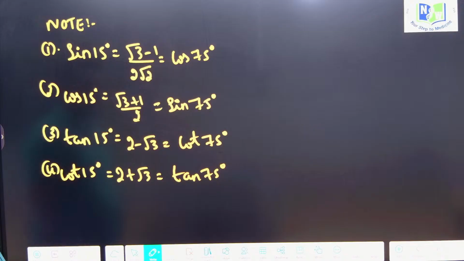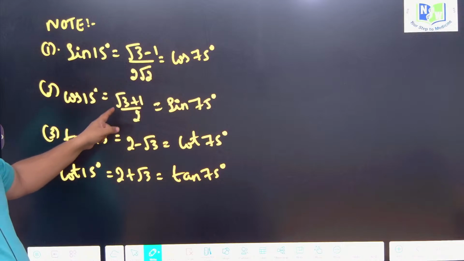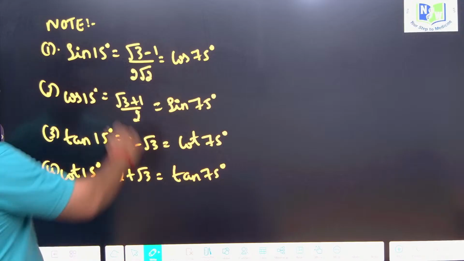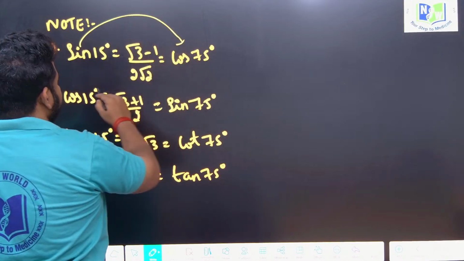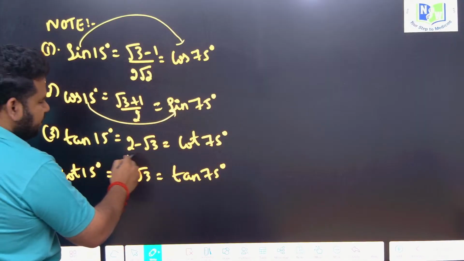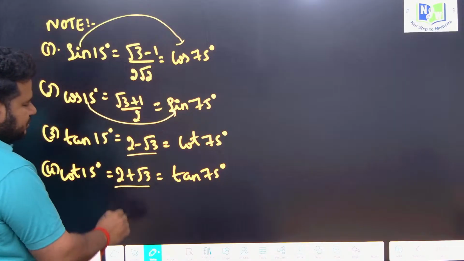So sin of 15 degree is root 3 minus 1 by 2 root 2. That is equal to what? Cos 75. Cos of 15 degree is what? Root 3 plus 1 by 2 root 2. That is equal to what? Sin 75. Complementary angles: sin 15 is complementary to cos 75, cos 15 is complementary to sin 75. Tan of 15 degree is 2 minus root 3. Very important. Cot 15 degree is what? 2 plus root 3. Very important.